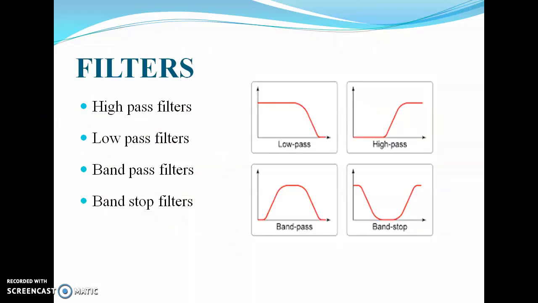Next thing is filters. So filtering is a process of removing unwanted components of a measurement while permitting the desired component to pass. So basically a filter is an electronic circuit which can pass or stop a particular band of frequencies through it.